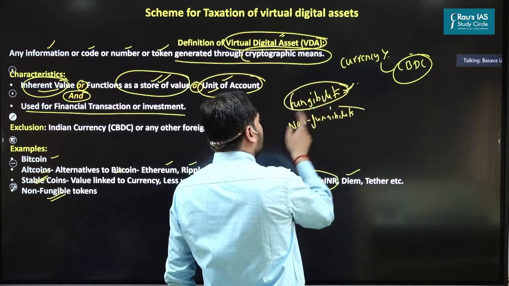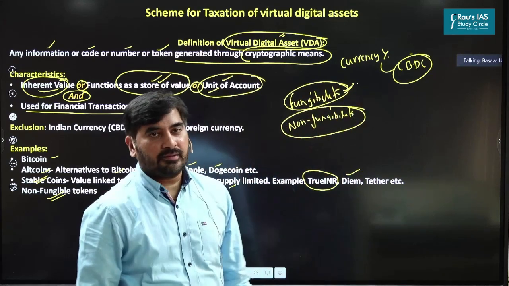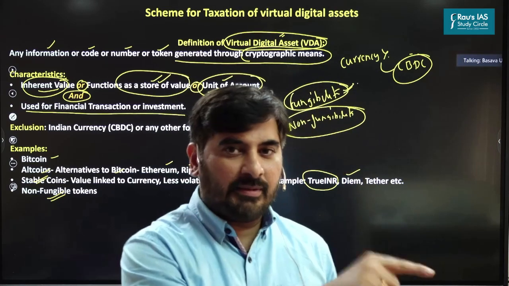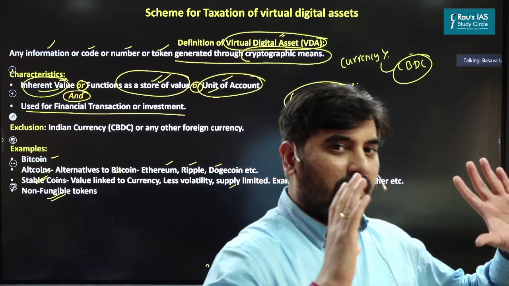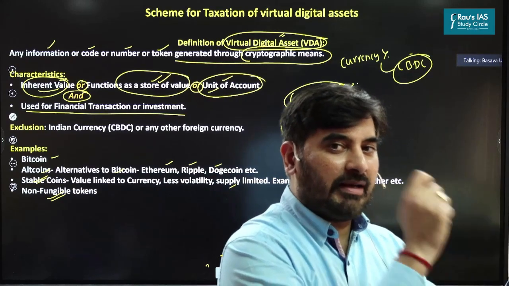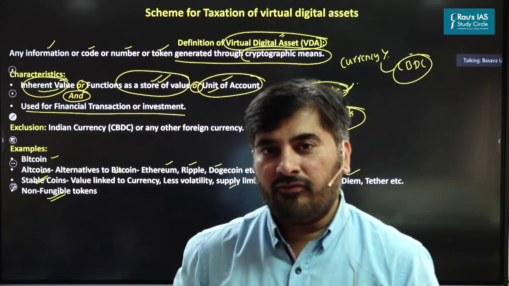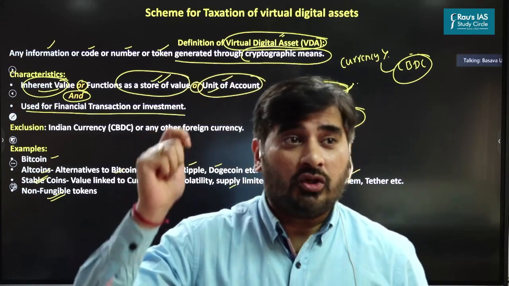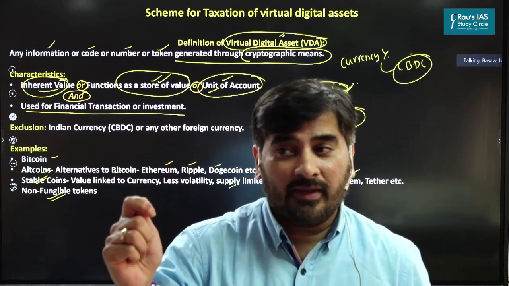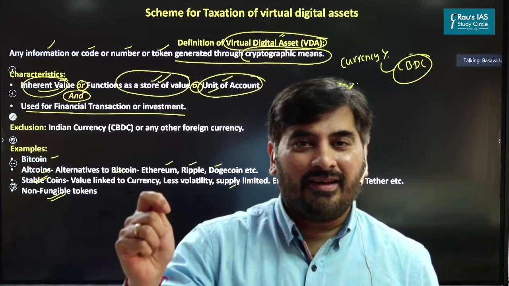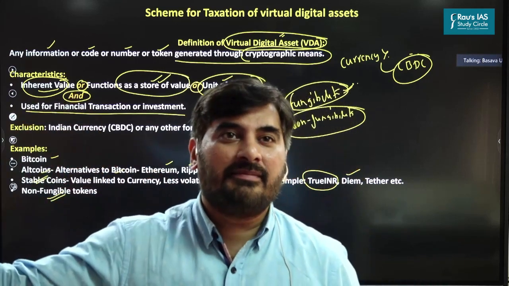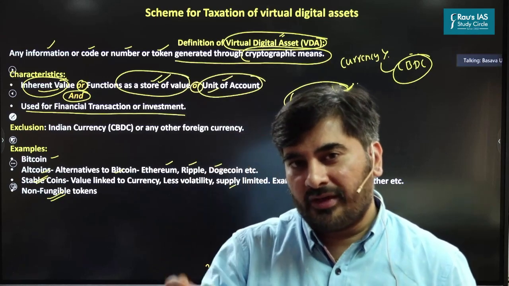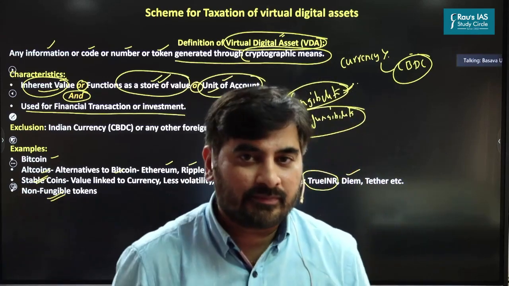Now, what is non-fungibility then? What is non-fungible? In case of fungibility we discussed, there may be more than one thing whose value is same and one thing can be replaced with another. In case of non-fungibility, you have just one thing which is very, very unique. And since it is very unique, it cannot be exchanged with something else. I repeat, in case of non-fungibility, you have just one thing which is very, very unique. And that thing you cannot replace with another.